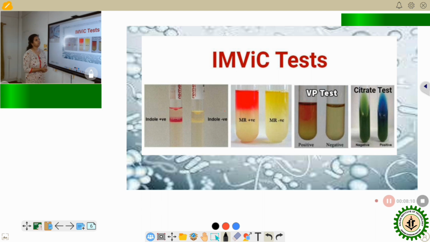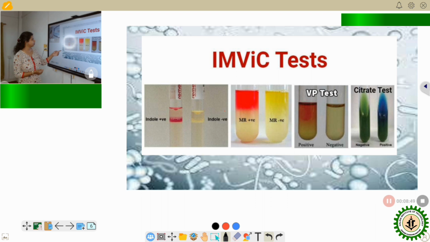Now in this picture we will discuss in detail the IMVIC tests and how they help us detect coliforms in any water or food sample. The first one is the indole test, where the sample to be tested is inoculated in a tryptophan broth. This tryptophan broth will naturally contain lactose as a major constituent. This lactose will be fermented and a product called indole will be formed.